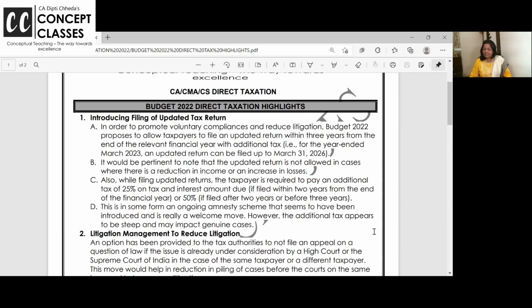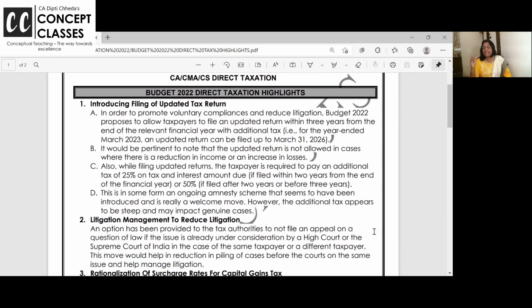This is something like an amnesty scheme. They are saying that this updated return you can file within 3 years from the end of the relevant financial year. So for March 23, you can file your happy belated return till March 26.